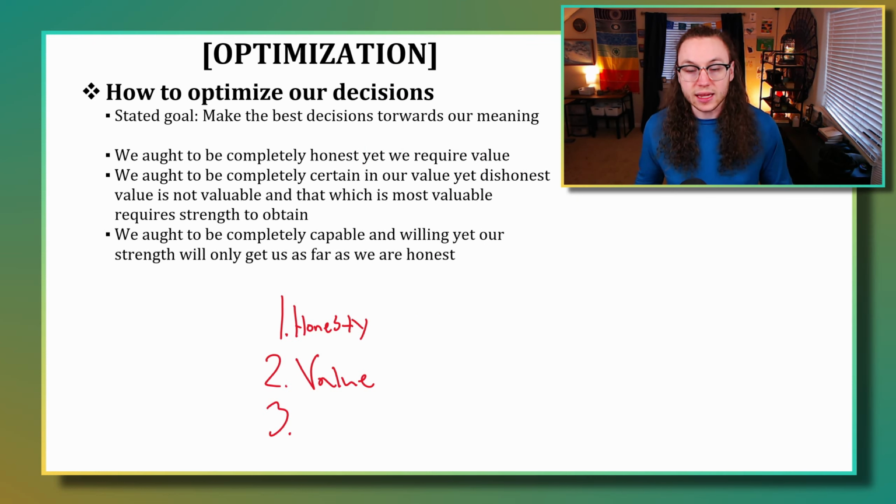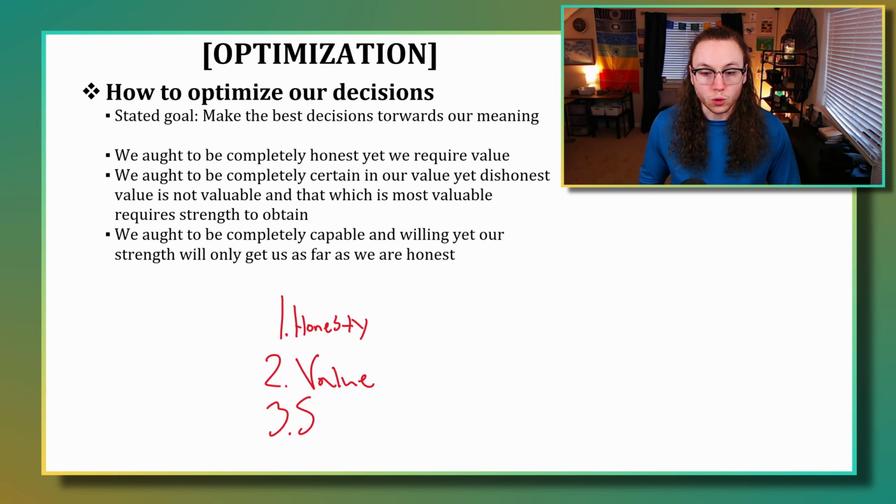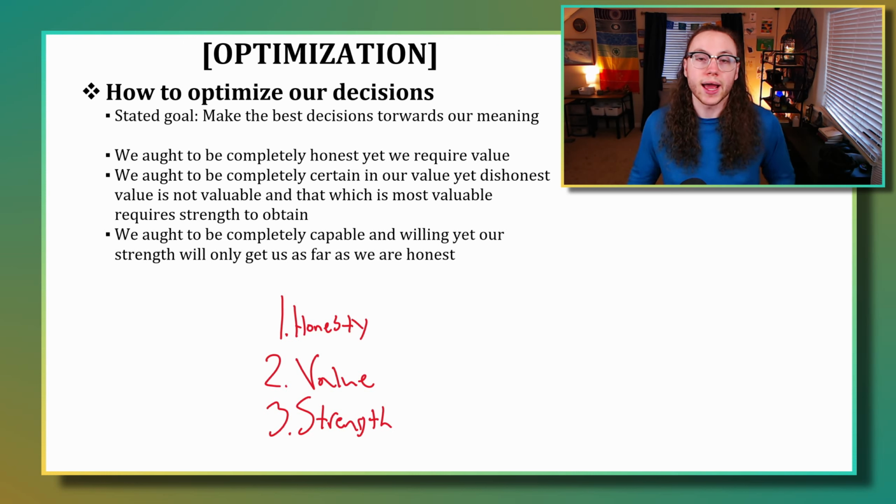Finally, once we have the information and the value to start making decisions, we have to be strong enough or capable and willing enough to actually follow through with the actions required by our value in order to actually get experiences that are meaningful. If we do not follow through with the actions that we feel will get us towards meaningful experiences, we aren't going to be making decisions that to our best ability actually get us towards those meaningful experiences. This priority system doesn't guarantee a meaningful existence. It is entirely possible that you perform this priority system as perfectly as you can, and yet you still have experiences that are not meaningful.